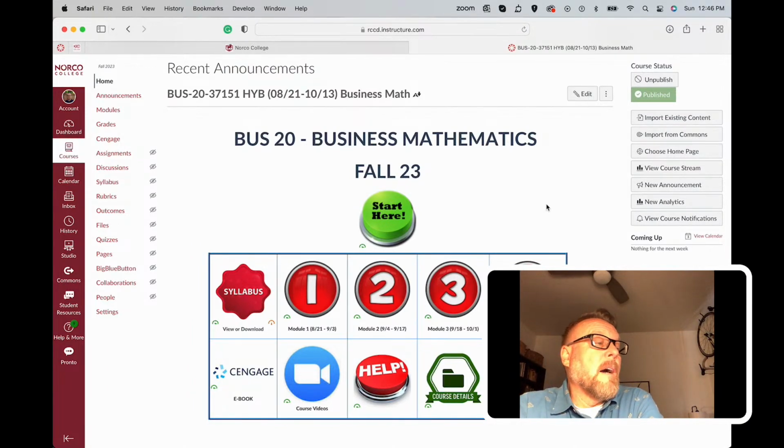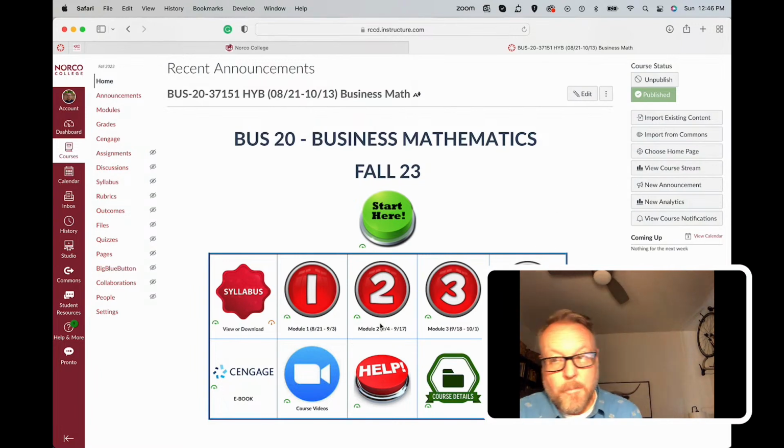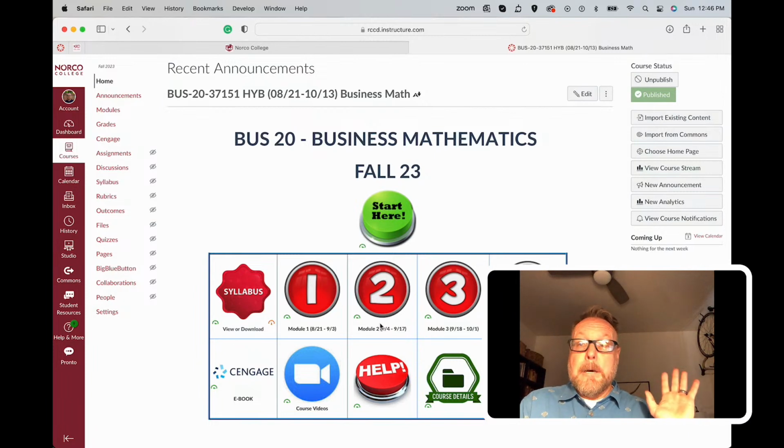But either way, the best thing to do with our class is, this is an in-person class this semester. Normally this is online, but we're going to try it in person because a lot of students prefer to work out math problems in person. However, it is hybrid, so that means that there's going to be some coursework online and then coursework done, not in the class, but class time. So class session and then coursework online.